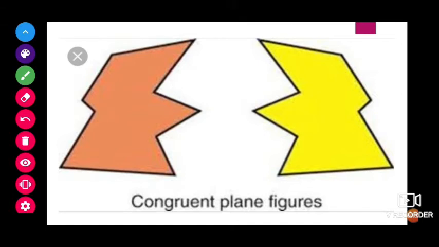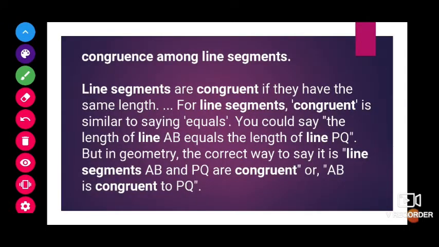Now we will see when we say that any two plane figures are congruent. It means that if all the dimensions and all the measures are the same, and if we keep one figure on another figure, both should overlap in the same way. Then we can say that both plane figures are congruent.